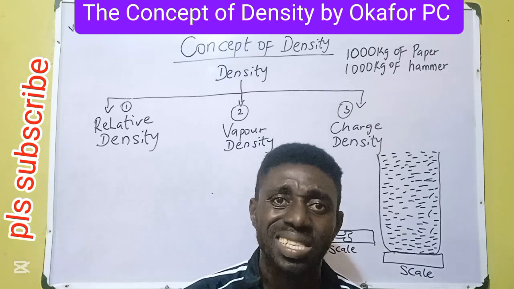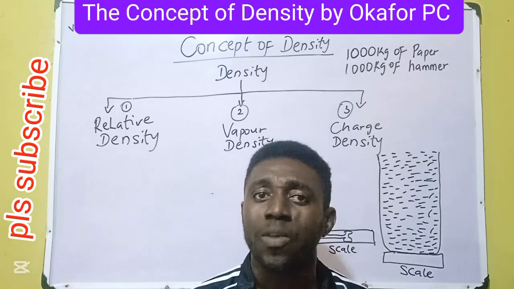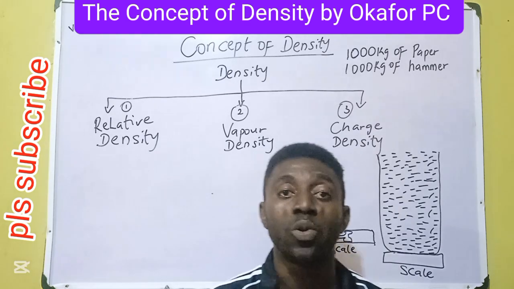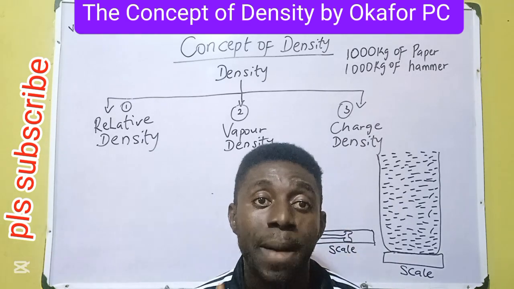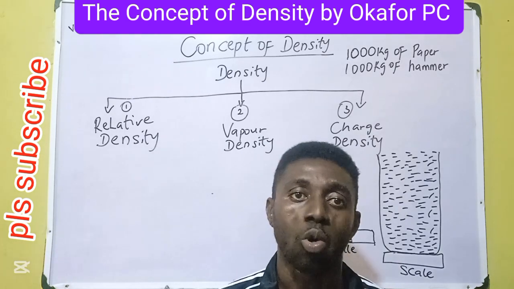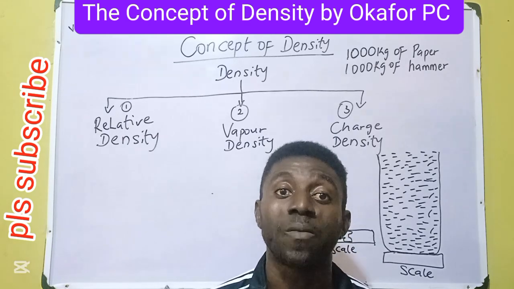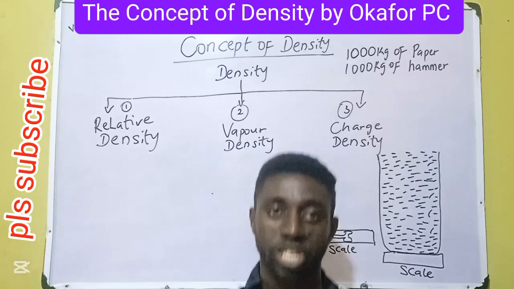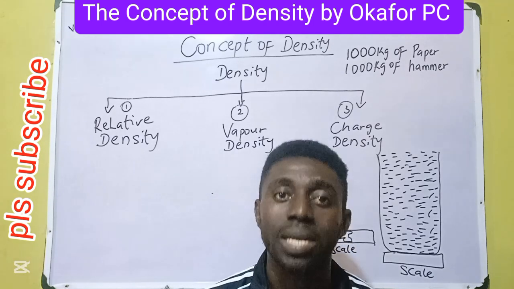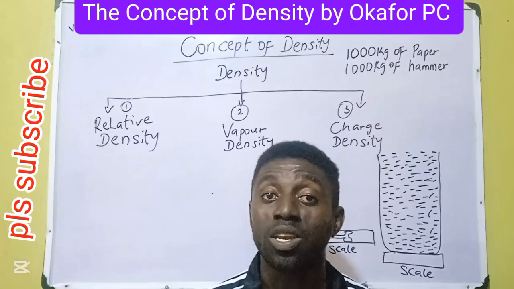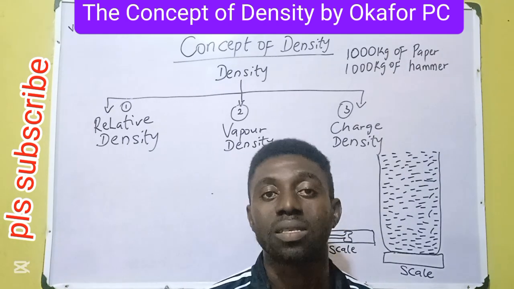So a shot put is denser than a football, irrespective of the bigger volume or size of a football. This is why the game of shot put is done one player at a time, unlike football where most of the players go for the ball, chest, the nod. You can't try that with a shot put, because a shot put has a greater density. The idea of density is very, very important.